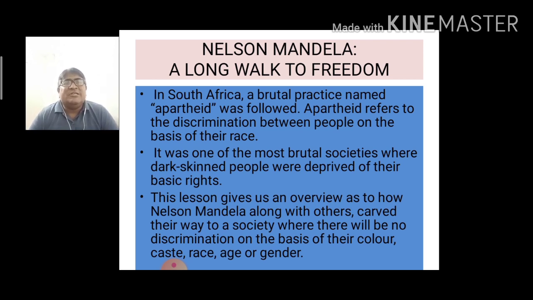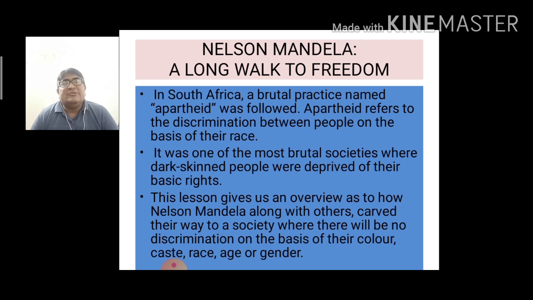In South Africa especially, a brutal practice named the apartheid system had been going on for a long time, and all Africans were following it. There was a great discrimination between the blacks and the whites. This system, the apartheid system, was based just on their race. It was one of the most brutal societies, where dark-skinned people were deprived of their basic rights.